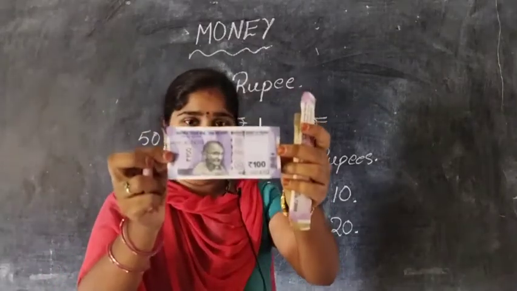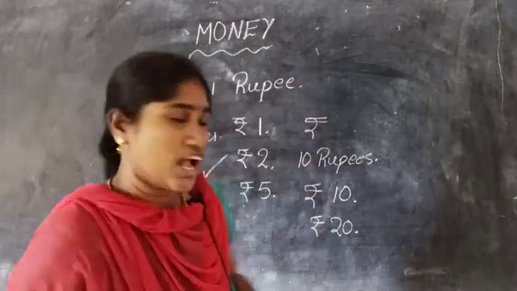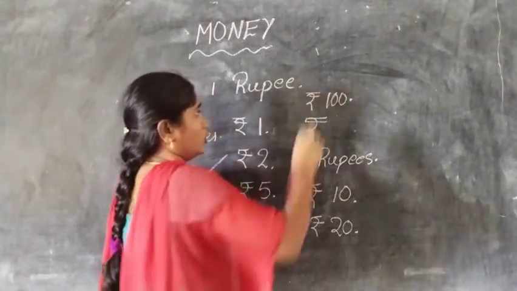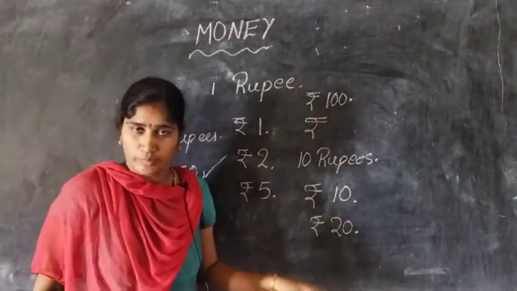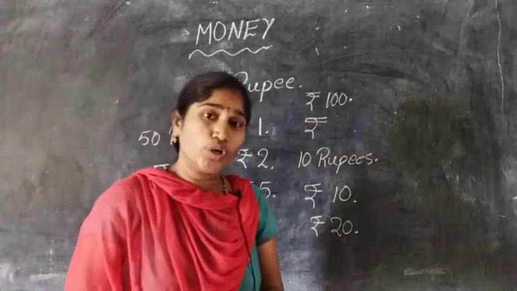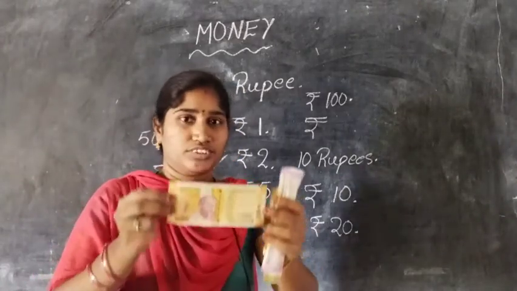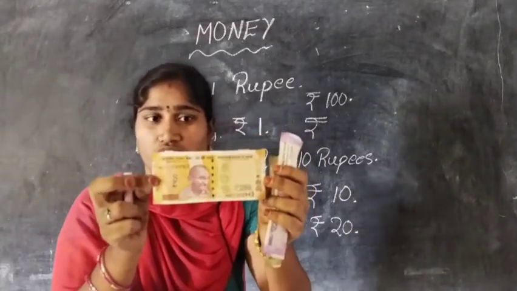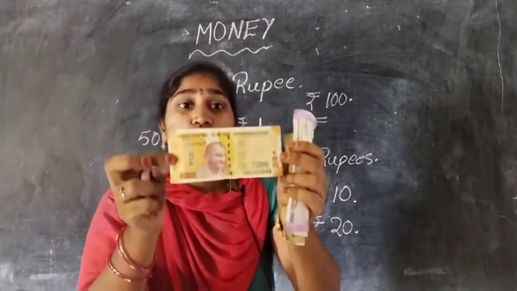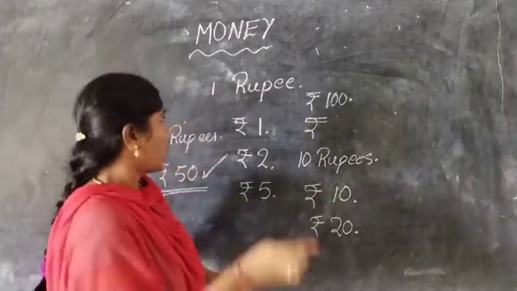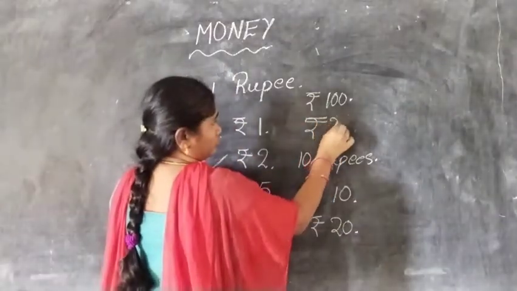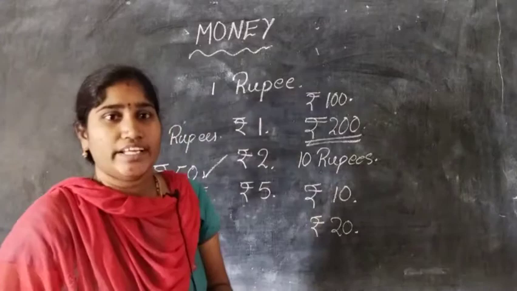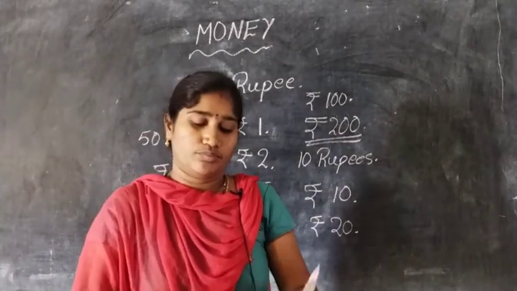Next, we are seeing 100 rupees. See here, children. You have to write it like this. Okay. Next, I am showing you 200 rupees. How much is this money? What is this note? It is not a note, it is our currency. It is 200 rupees.